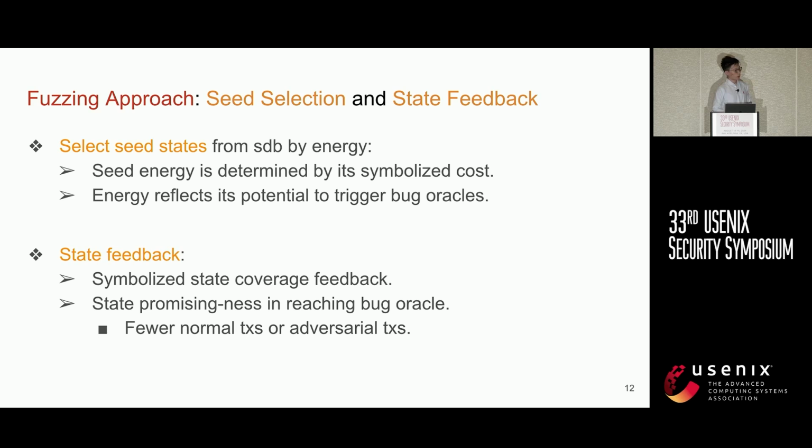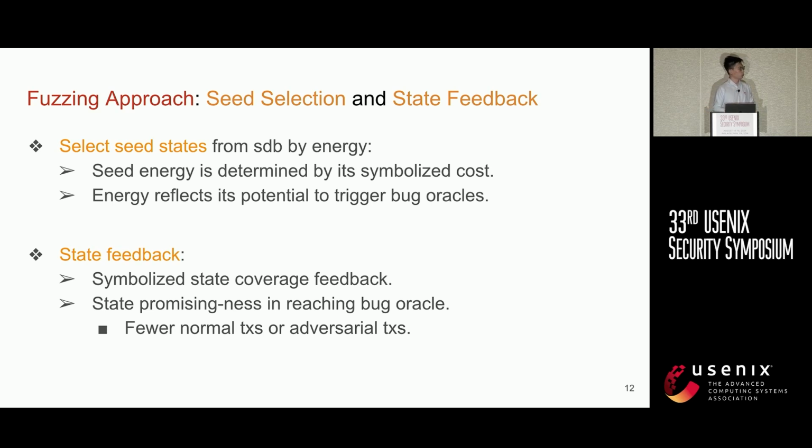In our fuzzing approach, we select seed states from the seed database based on energy. The energy of a state is determined by its symbolized cost. The idea is to identify and select the states that are more likely to trigger the bug oracle. State feedback is also important.